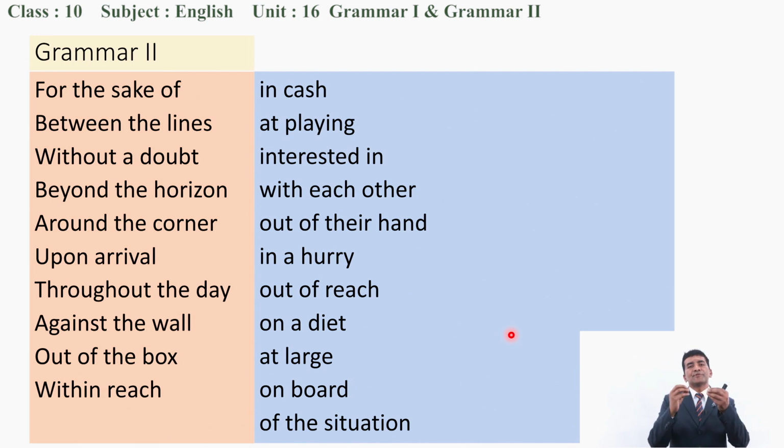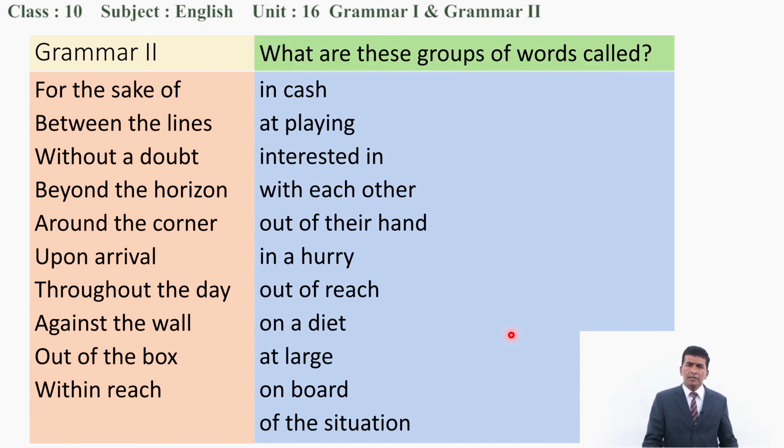These are groups of words. More than one word is there, and they are called groups of words. And what are these groups of words called?